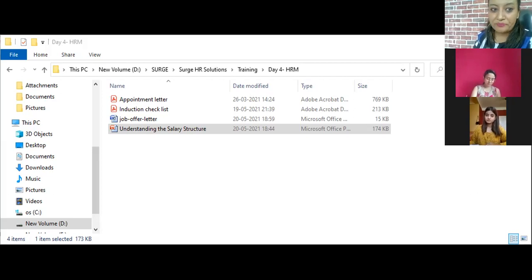Now net salary or take home salary. Net take home salary is obtained after deducting income tax at source. Have you heard of this word TDS? You can write that down. TDS is tax deducted at source.